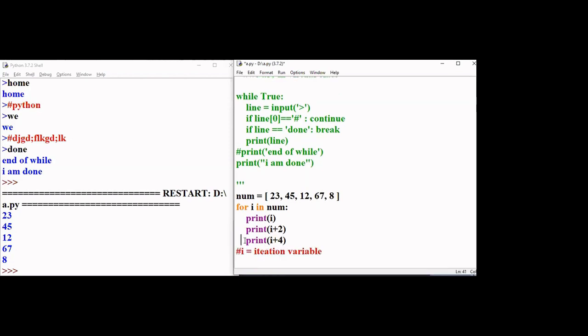Now, what is all this? Whichever is written in a for loop, all these print statements, this is called the body of the code, and it will execute once for each value. For example, for i as 23, print i, print i plus 2, print i plus 4 will be printed once. So this is the meaning of the for loop.